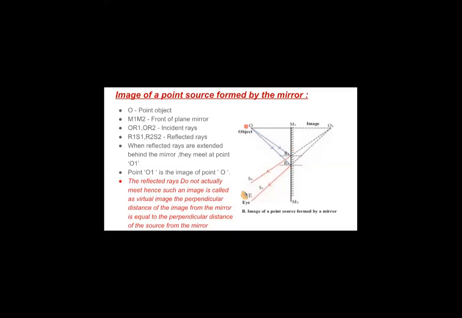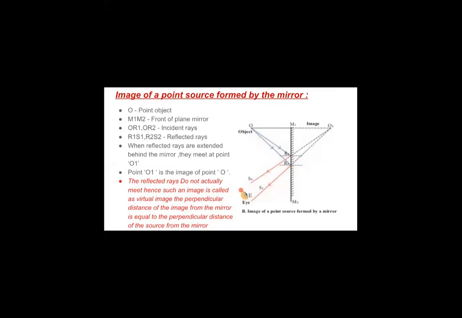What happens is the incident ray OR1 is incident on the plane mirror M1 M2. The incident ray after reflection becomes R1S1. Similarly, the other ray of light emitted from the object becomes OR2. So OR2 is the incident ray which is being incident on the plane mirror M1, M2, and after reflection it becomes a reflected ray R2S2.